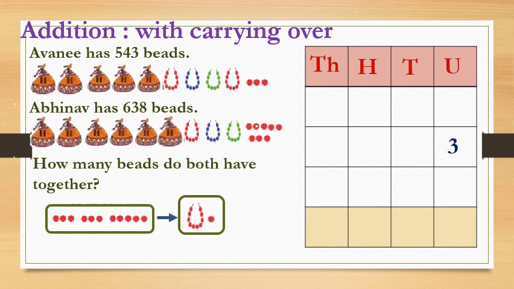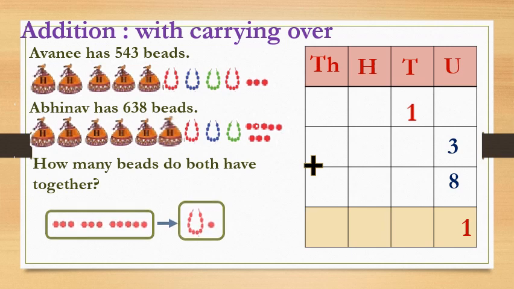Here 3 we will write because Avni has 3 single beads. Plus we will put Abhinav has 8 single beads. Together it became 11. So what we did? We made one string of tens. So I will write this in tens column. Okay? Got this? And one remaining single we will write in the unit place. Okay? Is it clear?